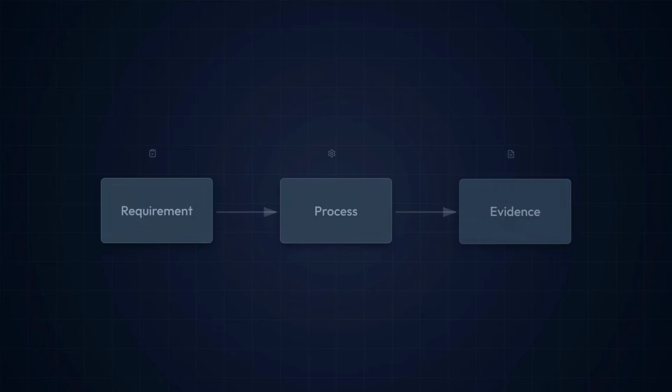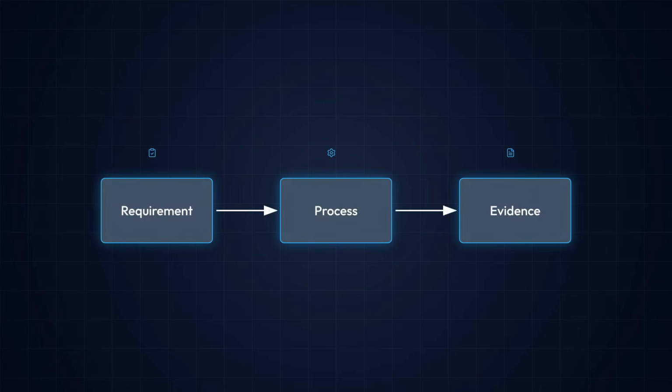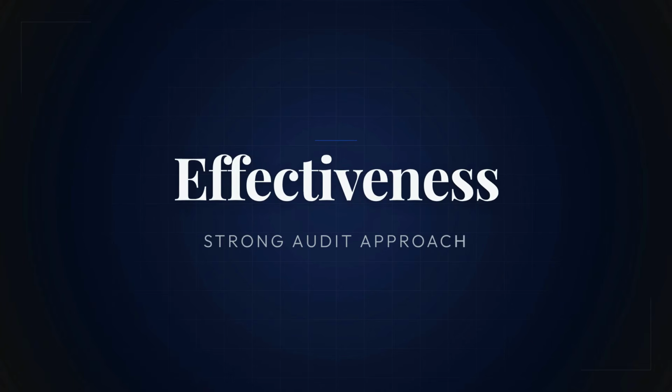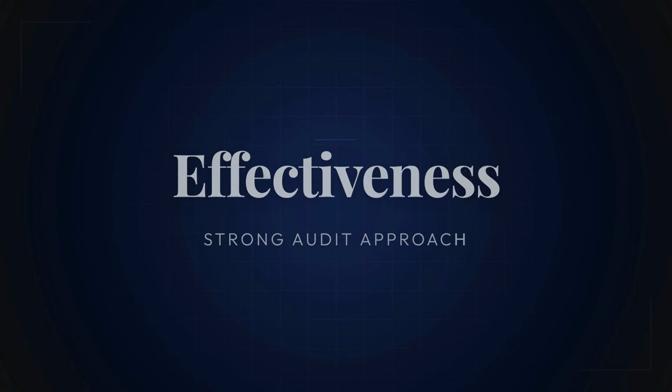Part 3. Turning requirements into audit questions. Auditors should translate every requirement into requirement, process, and evidence. The final element is effectiveness. This approach is much stronger than using yes or no checklists.